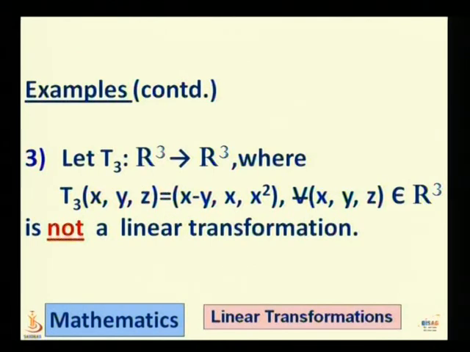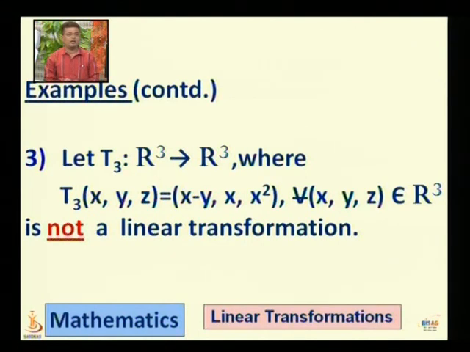Third example, suppose we define a function T3 like this, T3 from R3 to R3, where T3 of (x, y, z) is equal to (x minus y, x square) for every (x, y, z) belonging to R3.